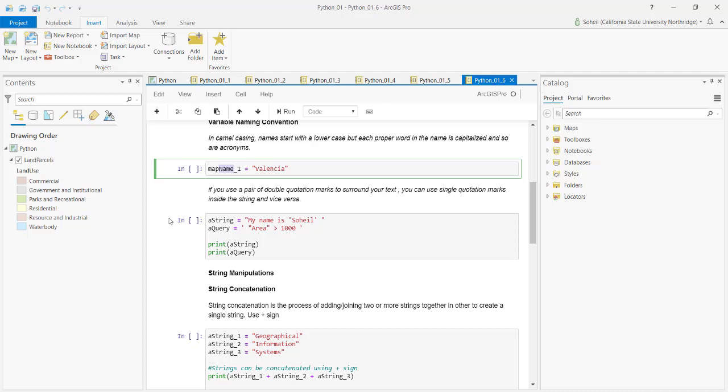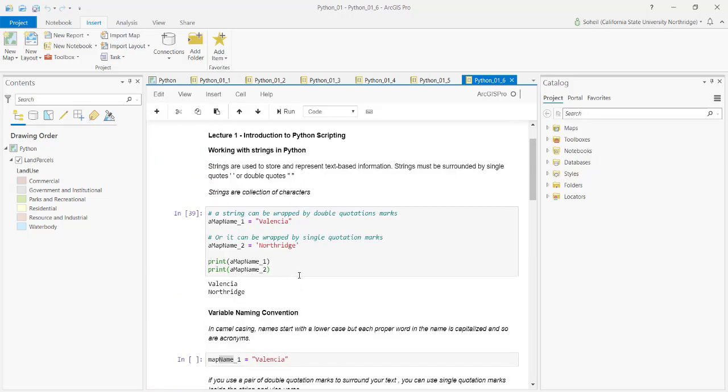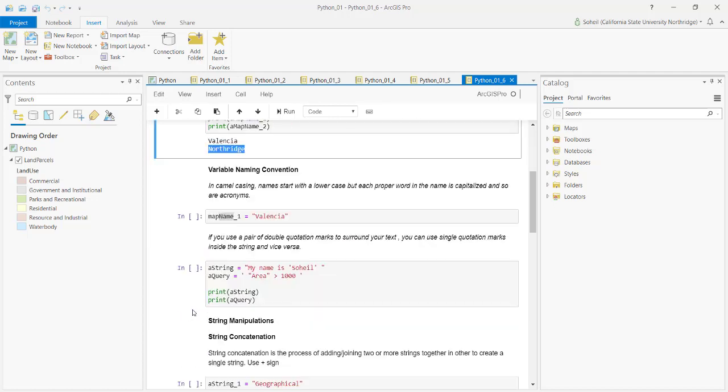The question is this: is there a way to have quotation marks in the output? Because look here, when I printed this one, I don't print my quotation marks. I just print whatever they wrap. There we go, it's Valencia and Northridge. Is there a way to have quotation marks in the output? The answer is yes, and here it is.